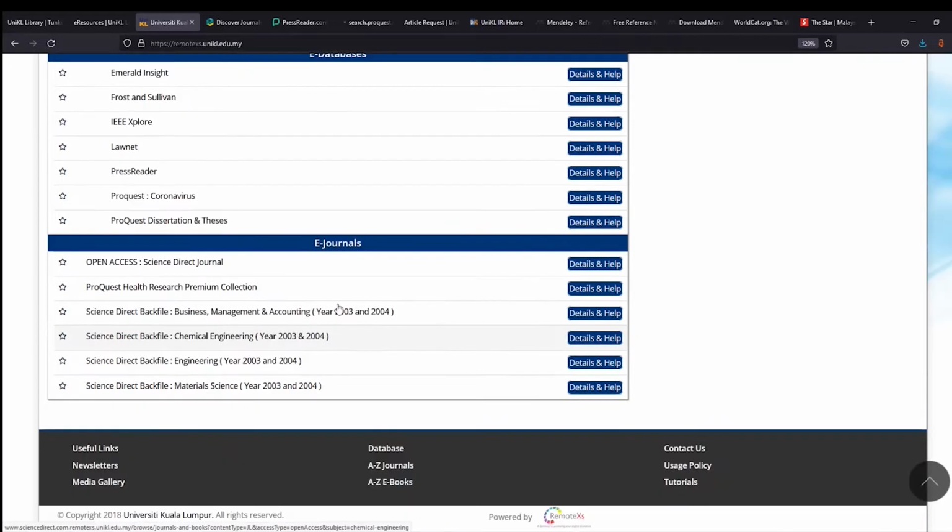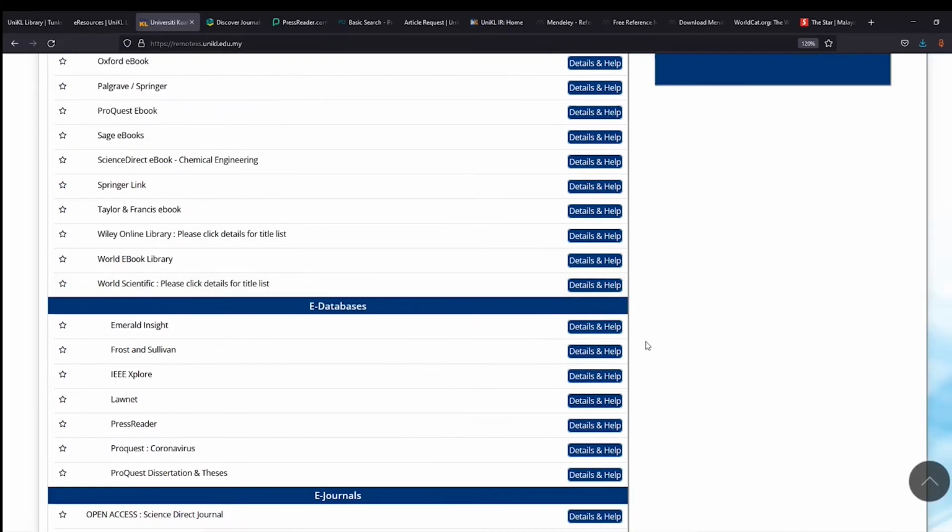Single title e-journals, for example, ProQuest Health Research Premium Collection. We have an open access list from ScienceDirect. We have a back file list from ScienceDirect as well, covering business, chemical engineering, and also material science.